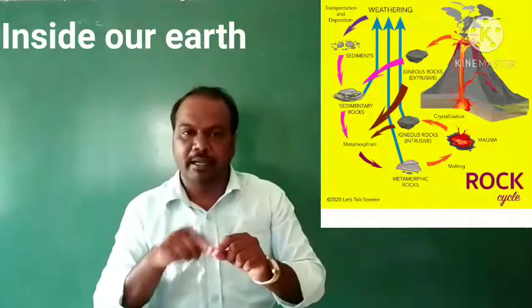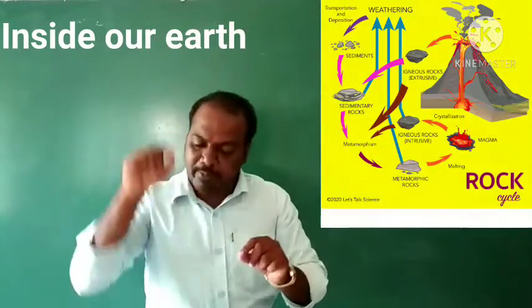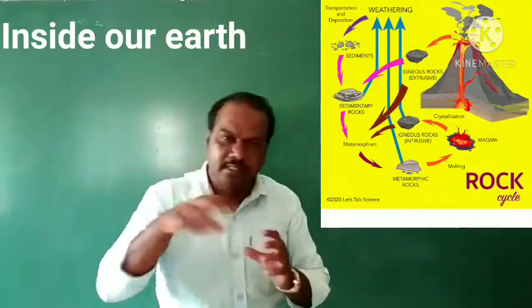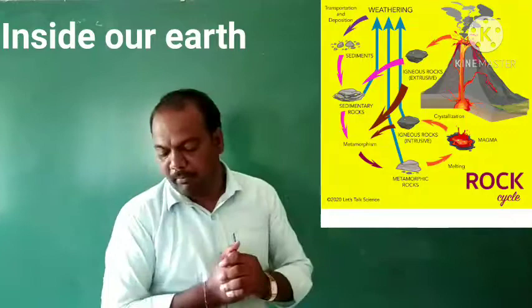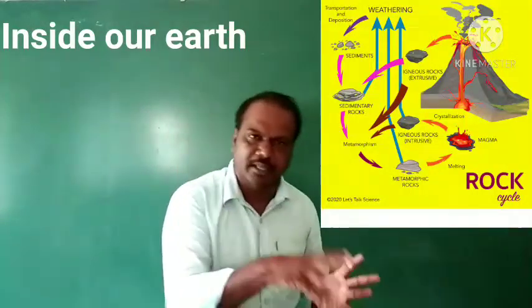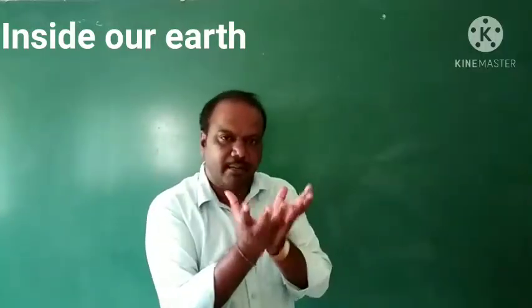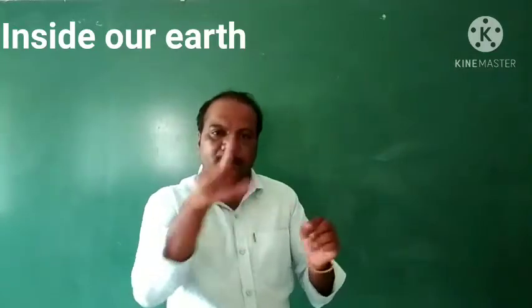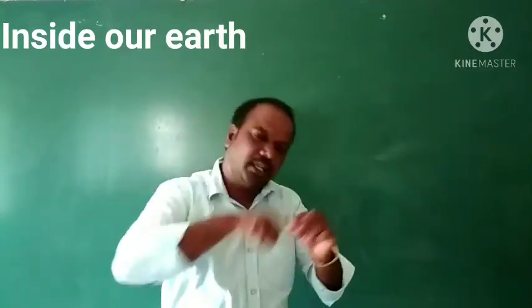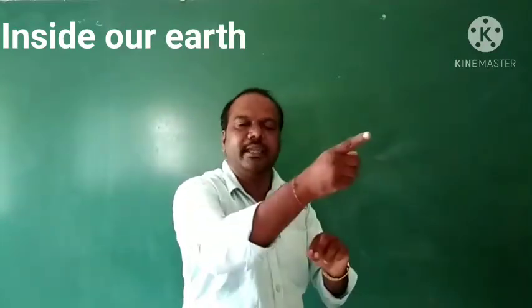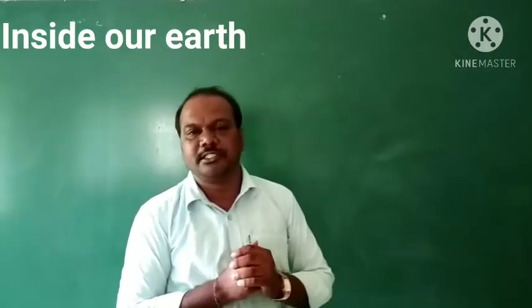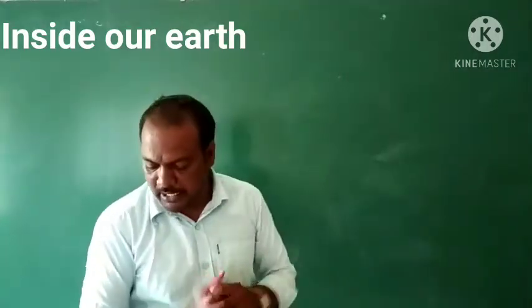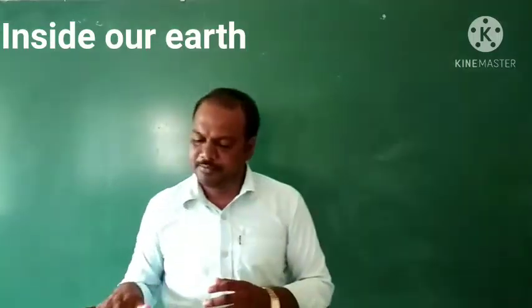Again, the metamorphic rocks under great heat and pressure are converted into molten magma. It melts down. That is, under that heat and pressure, the metamorphic rocks become lava or molten magma again. Then molten magma and lava, when cooled down again, are converted into igneous rock. This is the rock cycle we can see here.